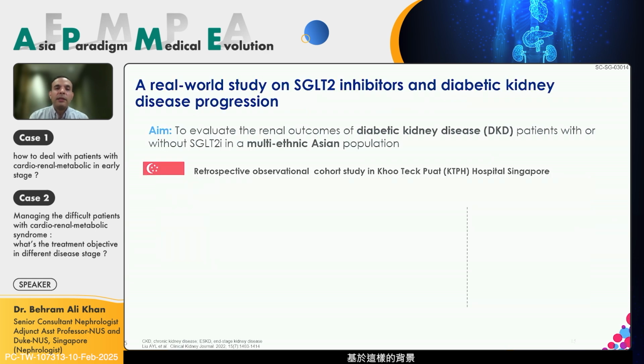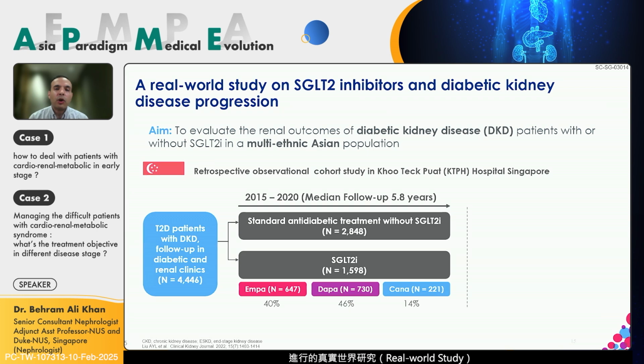So with this in mind, I would like to share a real-world study which was done by my colleagues in Khoo Teck Puat Hospital in Singapore. In this study, they had type 2 diabetic patients with diabetic kidney disease, a very healthy number of over 4,400 patients, and they were divided into either without an SGLT2 group or with an SGLT2 group with standard of care, which included optimal RAS inhibition.